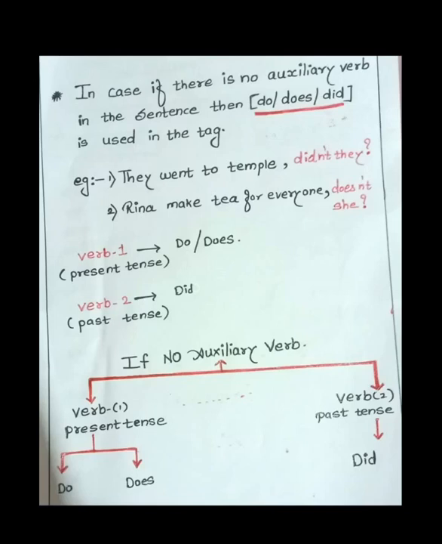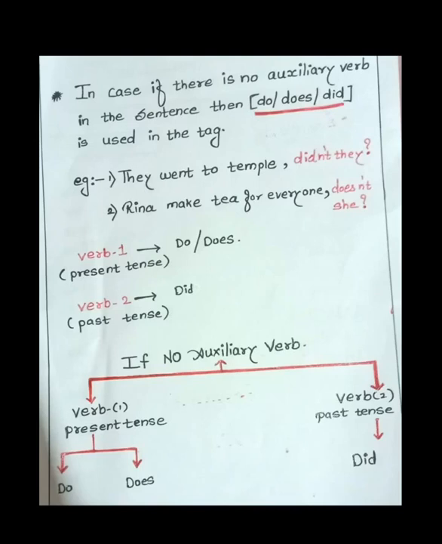See the example on the top. They went to temple. Now here what is the verb given? Present tense or past tense? Went. Went is what? Past tense. Go is present tense. Went is past tense. So for past tense directly you have to write did. So, didn't. What is the pronoun? They. Didn't they, and at the end you have to put a question mark. Reena makes tea for everyone. So Reena makes. Make is a present tense.